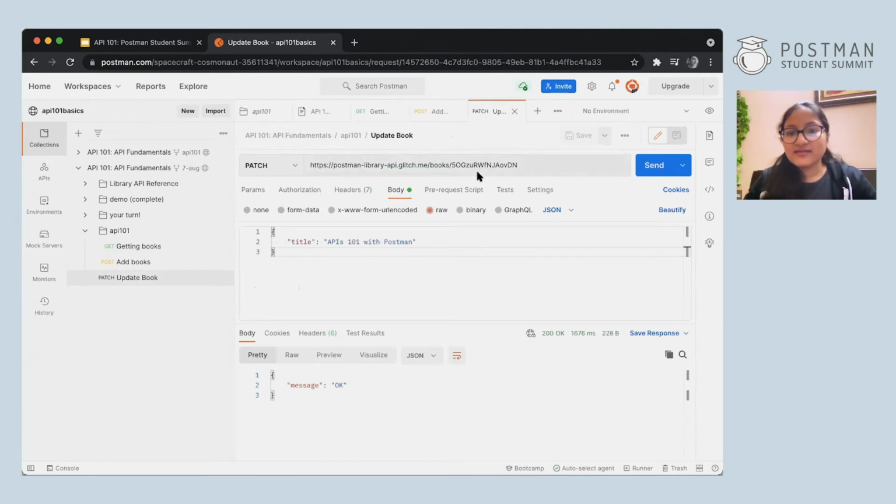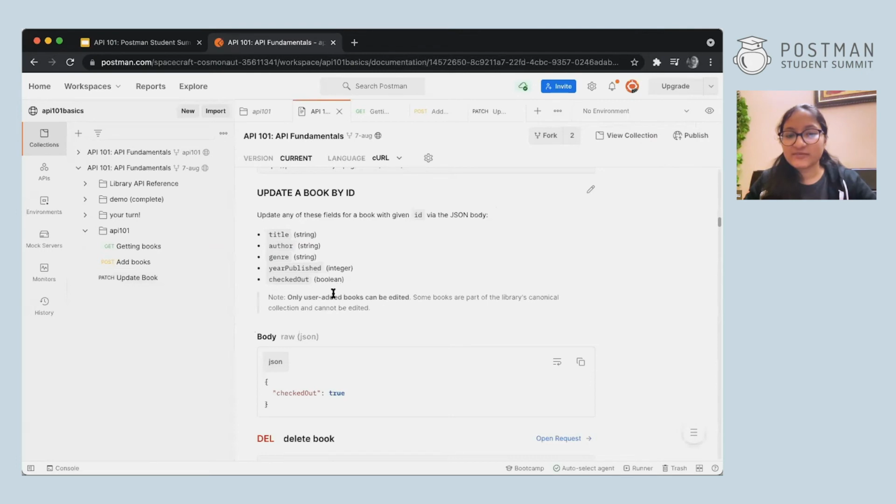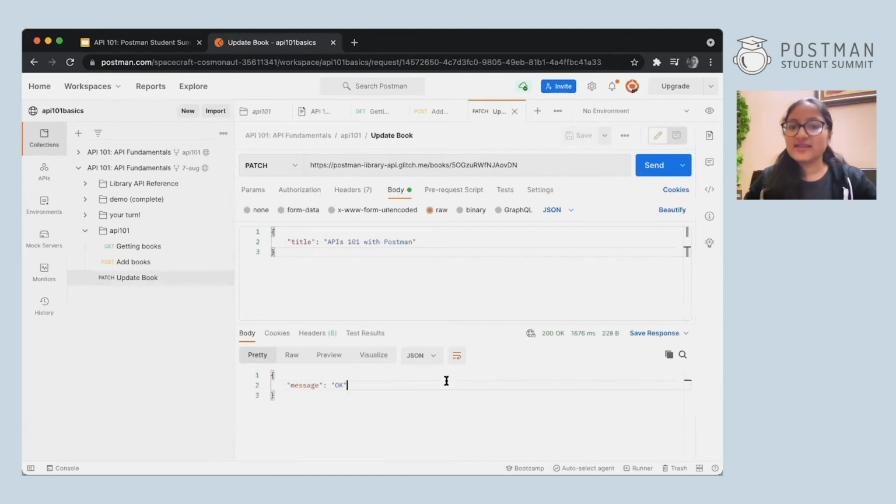And then go to body, raw, and JSON. And you can add anything. You make sure this format is right. If you're using a string, which is title, then it should be under double quotes. All right. So you can use the documentation and see for which data type, how you have to write. For example, in the Boolean data type, you don't have to use double quotes, simply write true. In integer as well, you don't have to use double quotes. In string, you have to make sure you use double quotes. And if you hit send, then it should work perfectly. There should be no error.